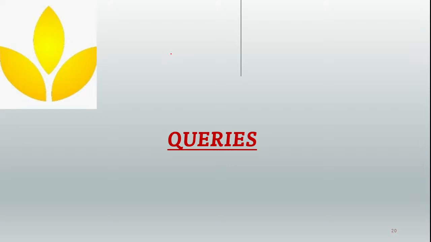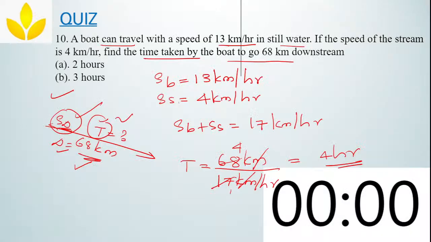I think I was being a bit faster because the problems were taking more time. Anything else? Shall we derive the formula for boats and streams? Okay, the formula is clear. In the 8th question, you have some doubt. Okay, Sonam, then we'll not derive the formula. If it is clear, we'll solve the 8th question.